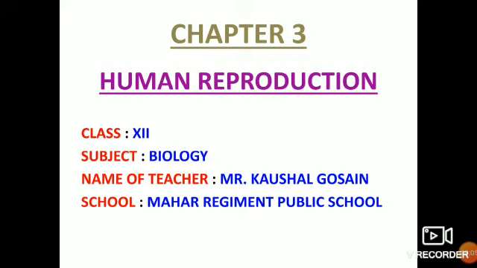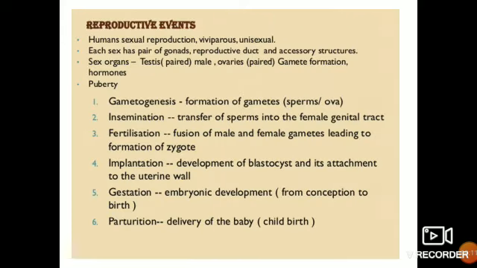From today, we'll be starting a new chapter, that is chapter number 3, human reproduction. So, we'll be starting with the reproductive events: human sexual reproduction, viviparous, and unisexual. As this line is written over there in the form of a PowerPoint presentation, we'll be talking about the reproduction in humans, that is sexual reproduction.